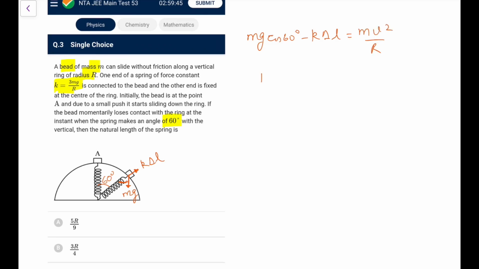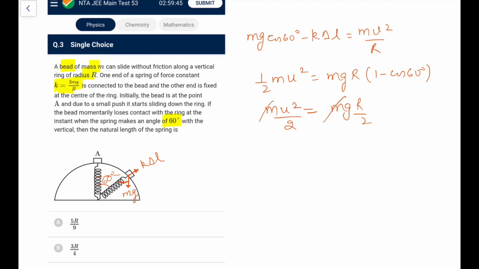And from energy analysis, the gain in kinetic energy would be at the expense of the loss in potential energy, which is mg times the height, r(1 minus cos 60 degrees). Cos 60 is 1/2, so that is mgr/2, equal to mv squared by 2. So this is getting cancelled, and I can directly write v squared by r is equal to g. So put it here: mg cos 60, mg/2 minus k delta L, equal to mv squared by r, which is equal to mg. So k delta L is coming out as minus mg/2. That means my direction was wrong.